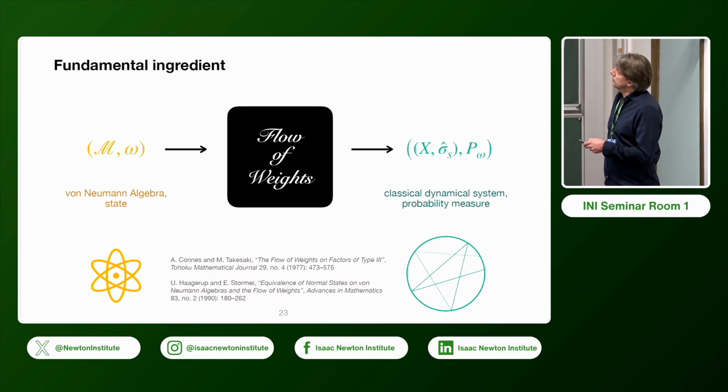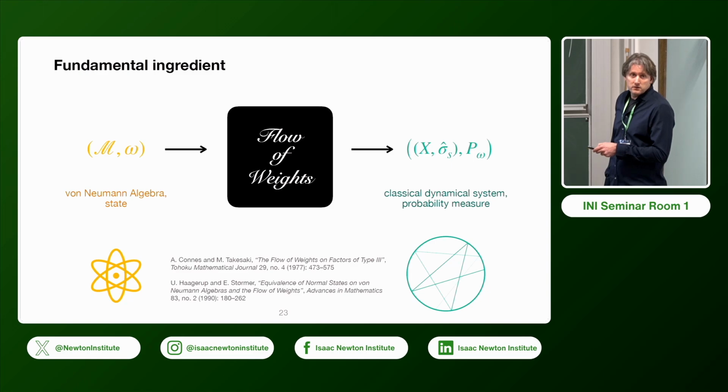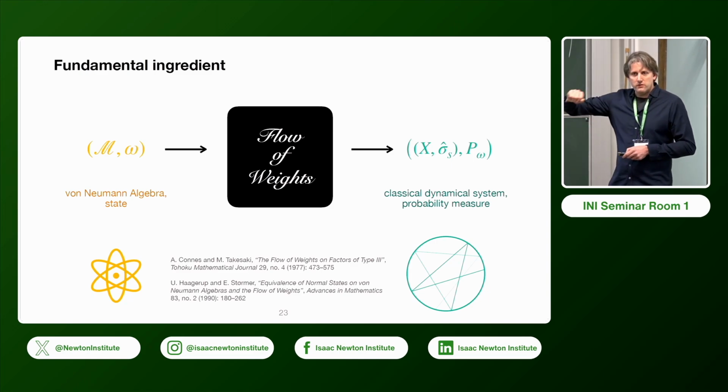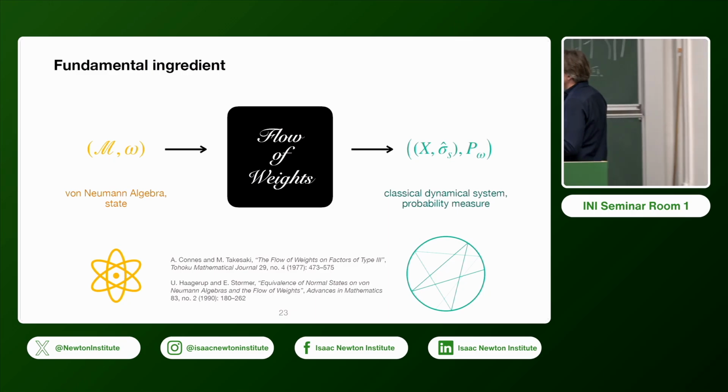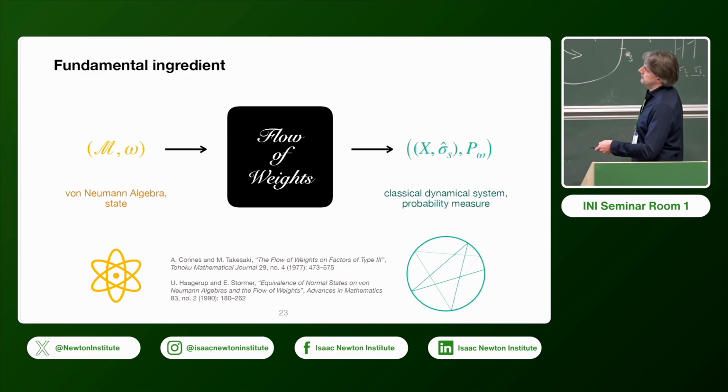But there's also a construction which takes along the state and which gives you a probability measure on the flow of weights. And this is basically presented in this work here.